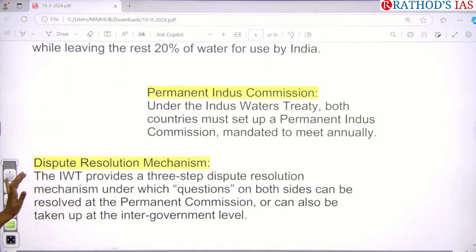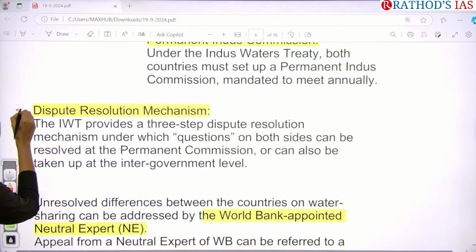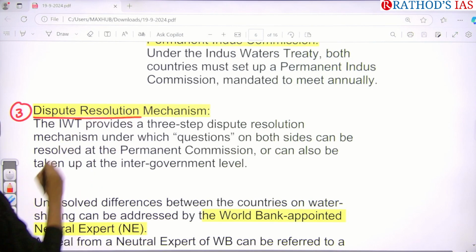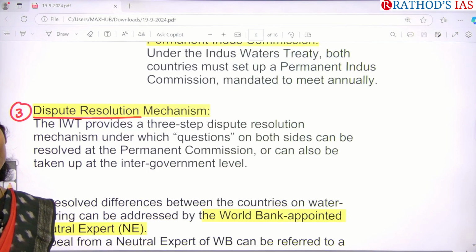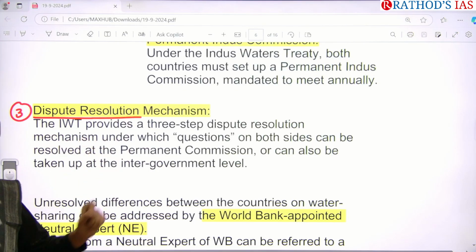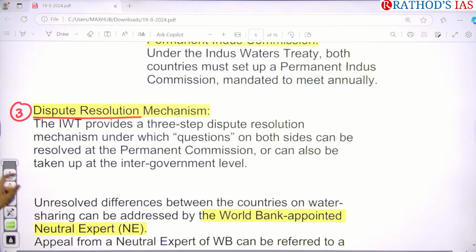And this one, the third important provision under this Indus River Water Treaty, is the dispute resolution mechanism. So if India and Pakistan are having any dispute, they have to file a case in this dispute resolution mechanism so that the questions on both sides can be addressed or resolved by the Permanent Commission. Okay, but it is inactive now.